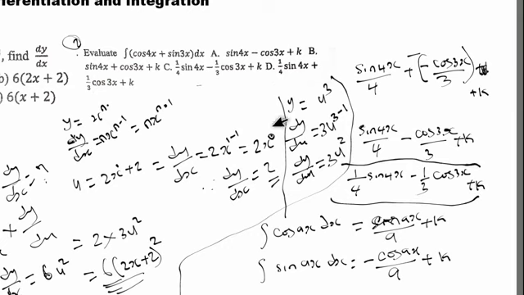So if you look at the options, we have 1 over sine 4s. So the option is option D. Okay, this one is plus. No, that is not the option, so you have to be very careful. Here it is minus, so option C is the correct answer. Option C, that is 1 over 4 sine 4s minus 1 over 3 cos 3s. So that is our solution, and that is how you solve it.